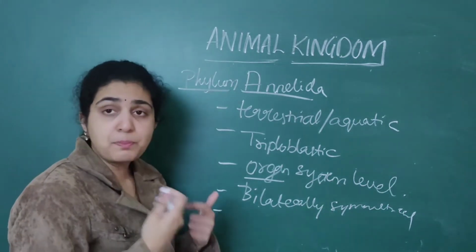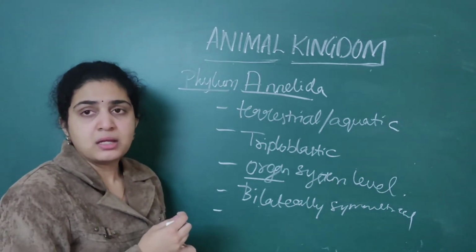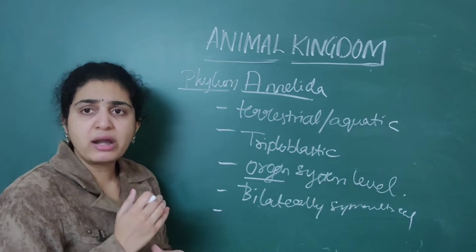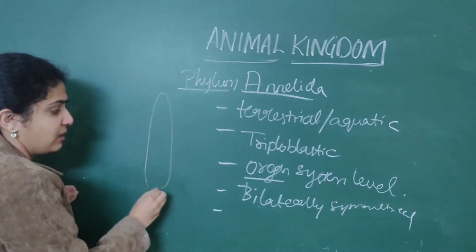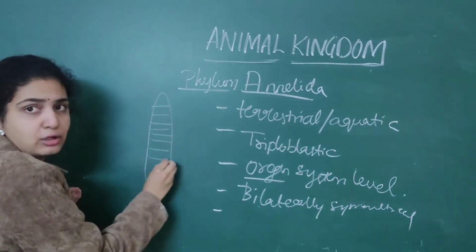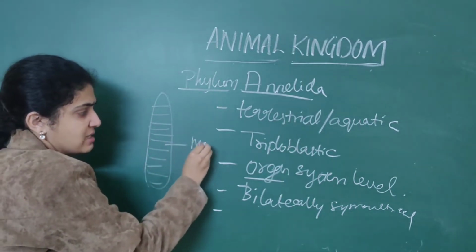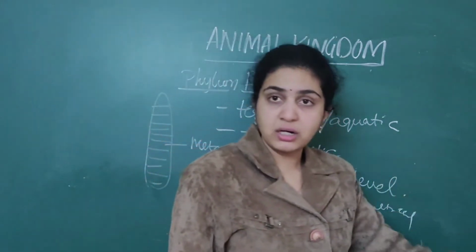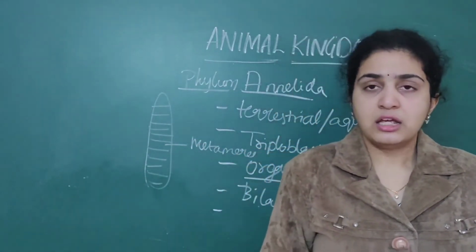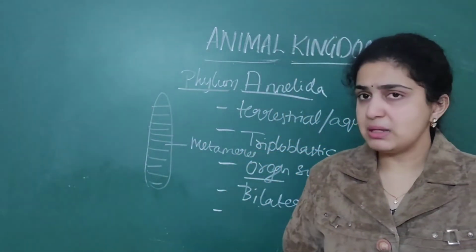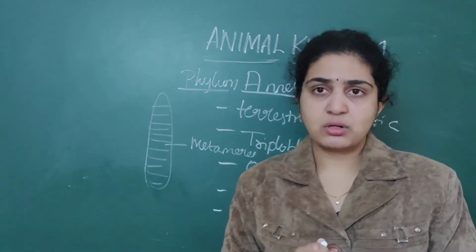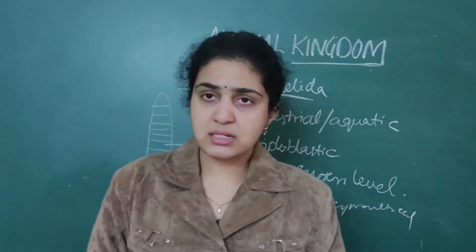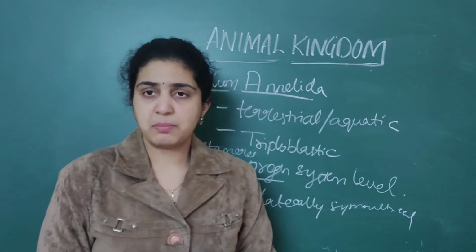Later, now specific properties will come into play. What are the specific features exhibited by Annelida? The body is divided into numerous segments. These are called metameres. These are the same features as those of earthworm, which we can specify here. If you have already done earthworm, then it will be easy for you. First, the body is divided into numerous segments called metameres. About 100 to 150 segments may be present.